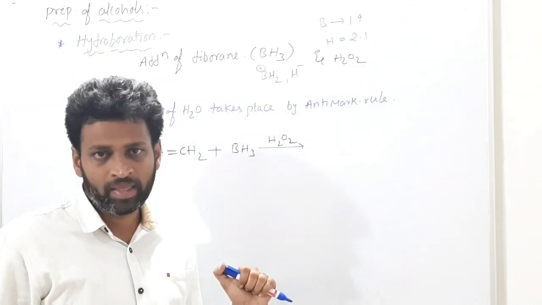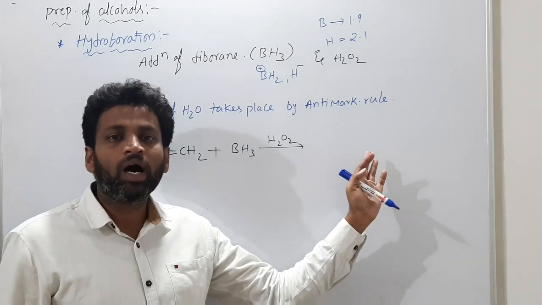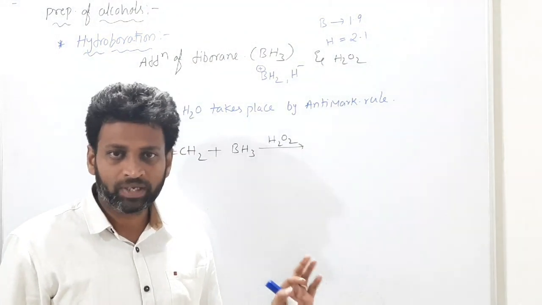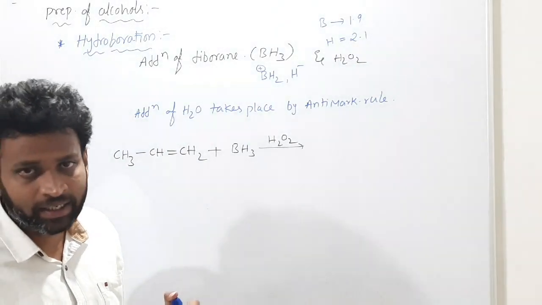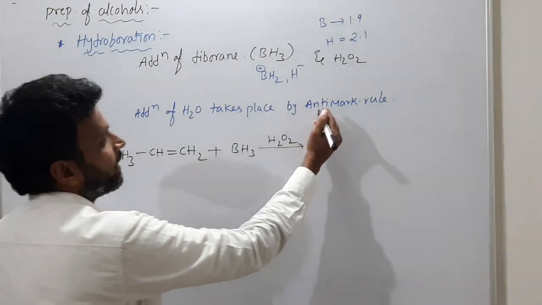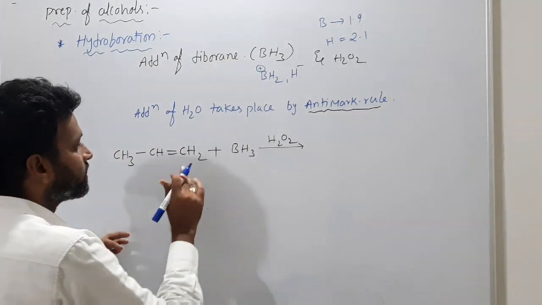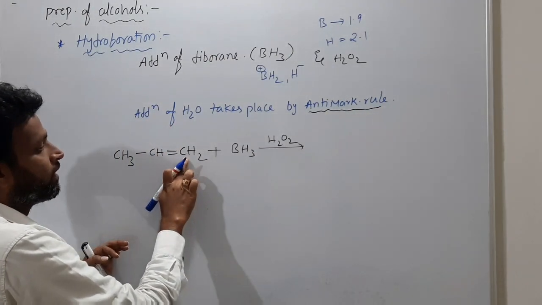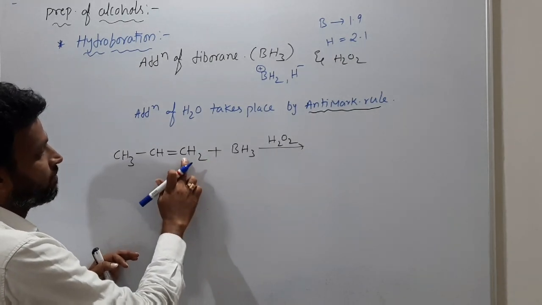Pakka, no doubt. Alkenes are converted to alcohols in hydroboration. But by what way? By anti-Markovnikov rule. That means OH minus will add to the double bonded carbon which has more number of hydrogens. Means OH will come here.